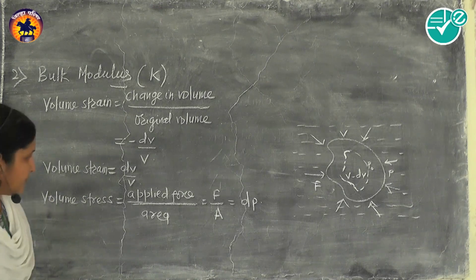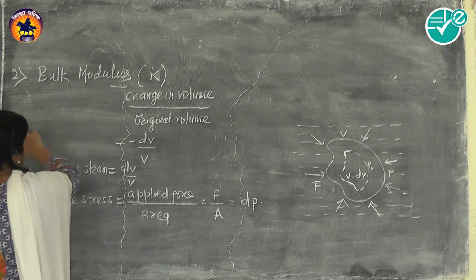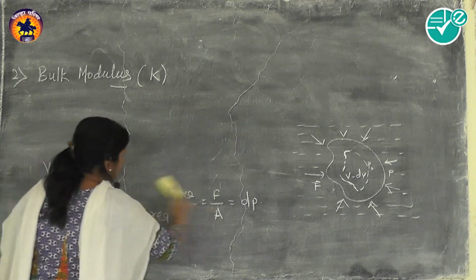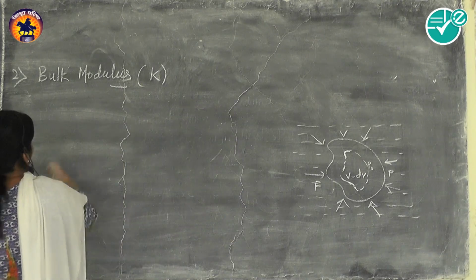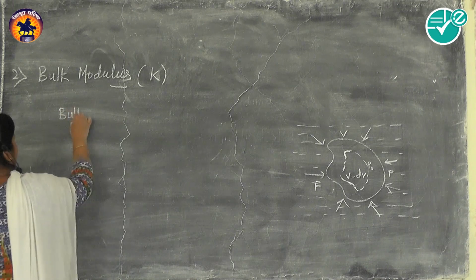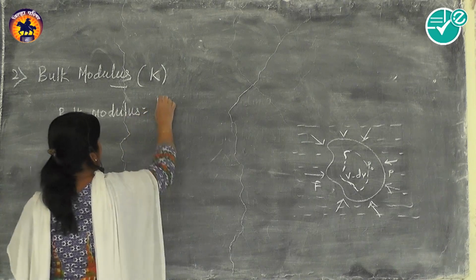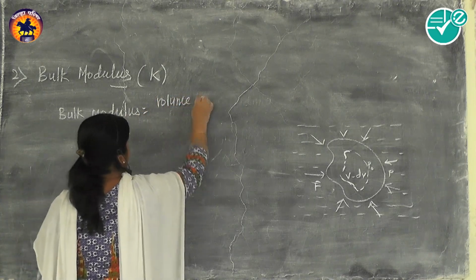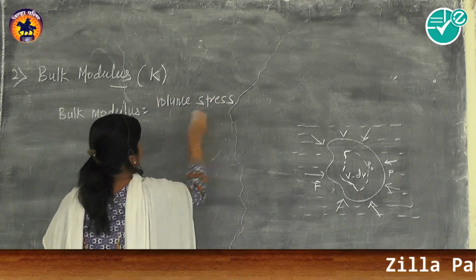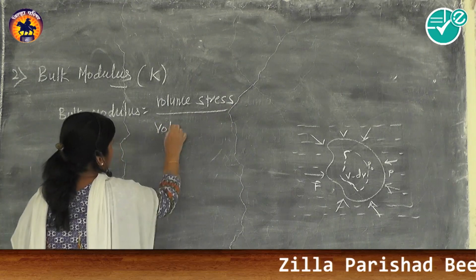Now what is bulk modulus then? Bulk modulus is the ratio of volume stress to volume strain. So bulk modulus is equal to volume stress divided by volume strain.